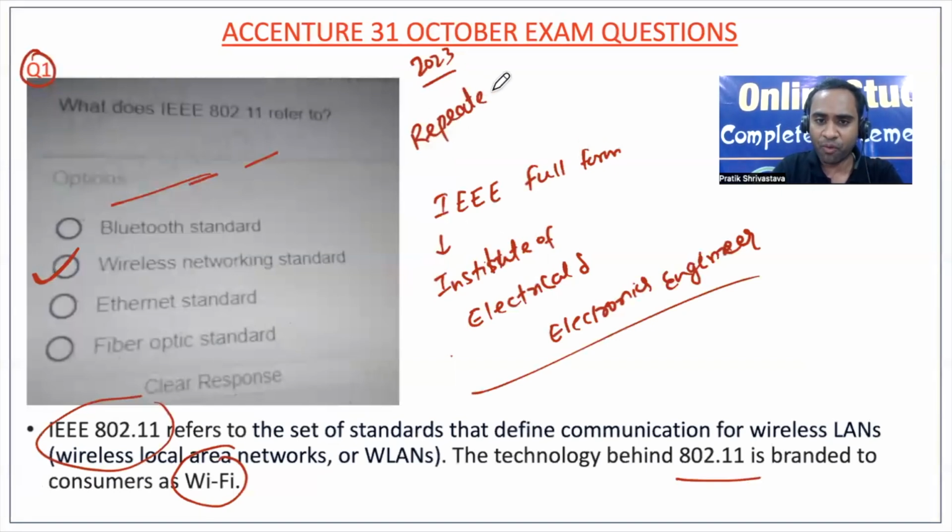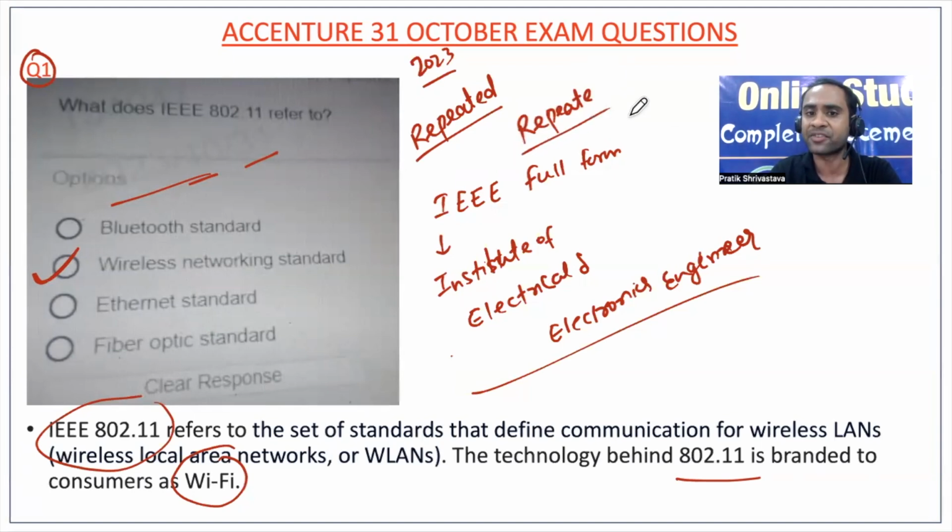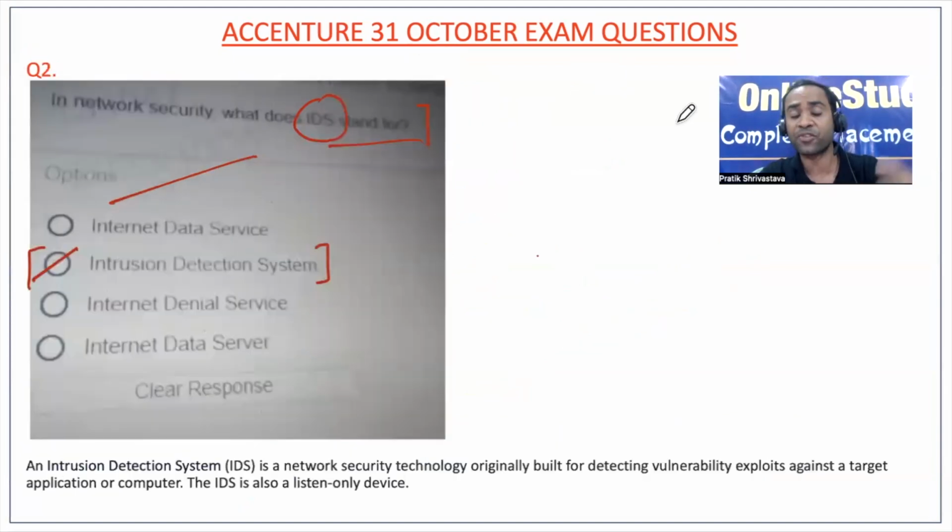So in Accenture, what you will be able to see is even questions from Excel, questions from networking, questions from cognitive, and even questions from coding will be repeated. So you need to solve previous questions like the current examination questions as much as possible instead of solving new kinds of questions.